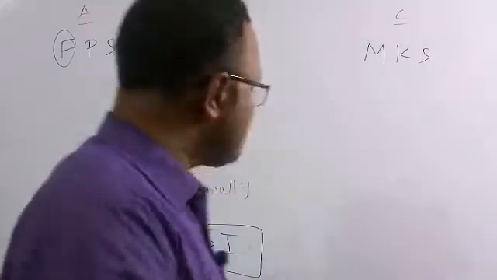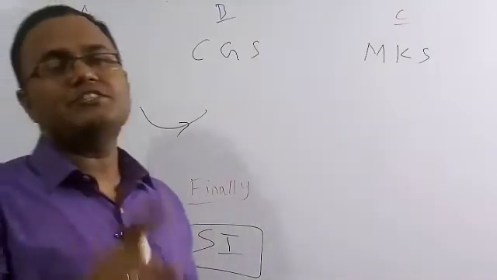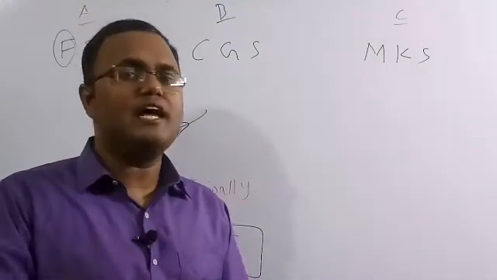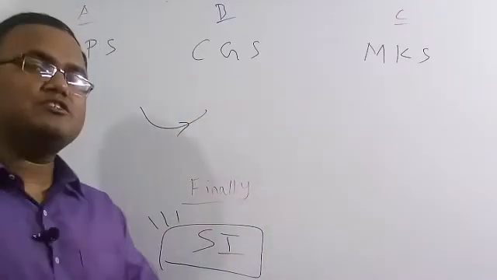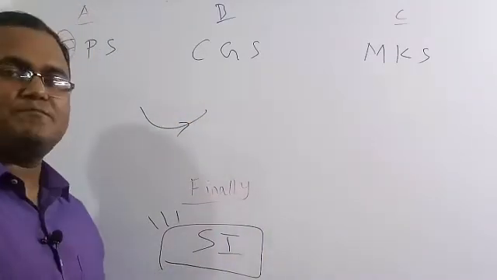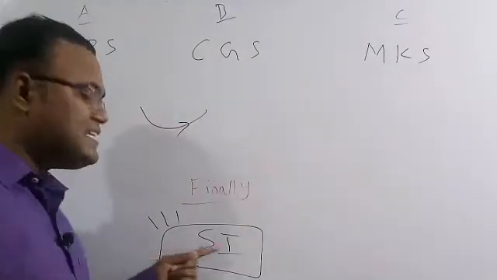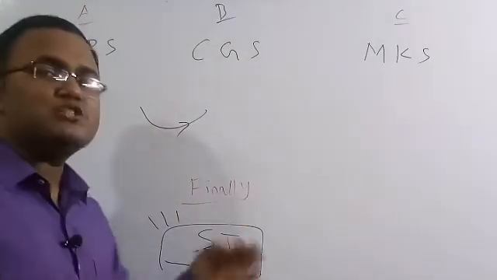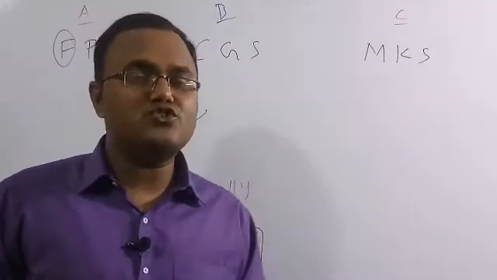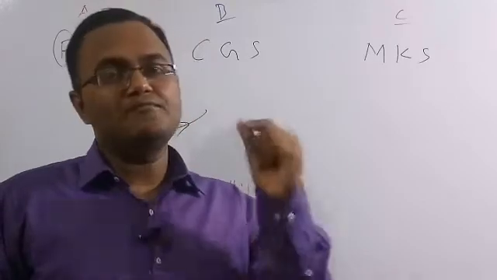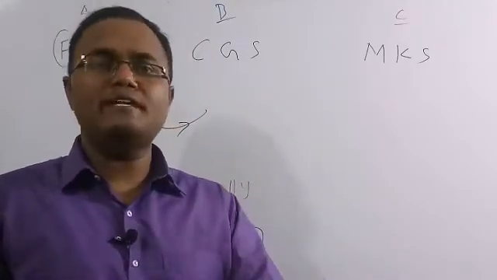So finally the scientists sat down and wanted to make only one unit system for all the countries, meaning people all around the world must choose a single type of unit system. That is the SI system, meaning internationally only one standard of unit, which is nothing but the SI system. Now we will discuss the SI units for the 7 fundamental quantities, and also the derived quantities and the supplementary quantities. We will discuss them in a very detailed manner.